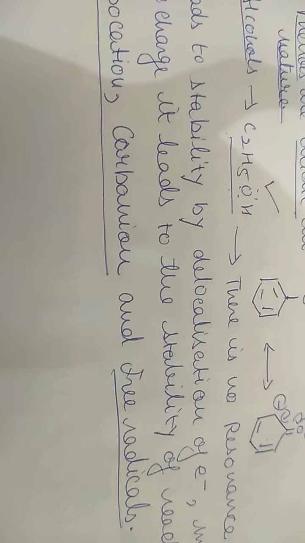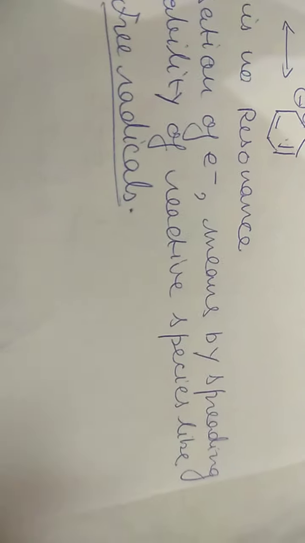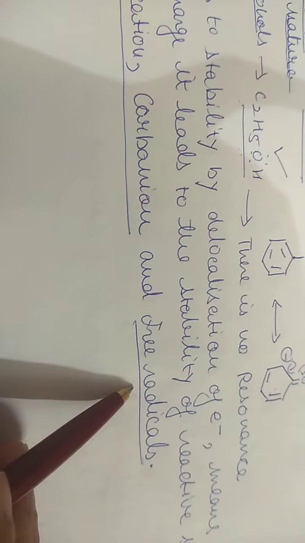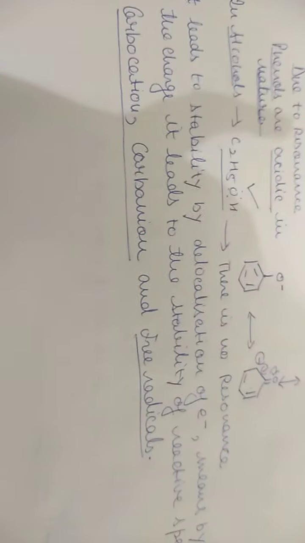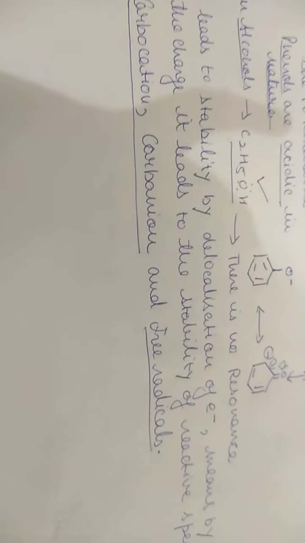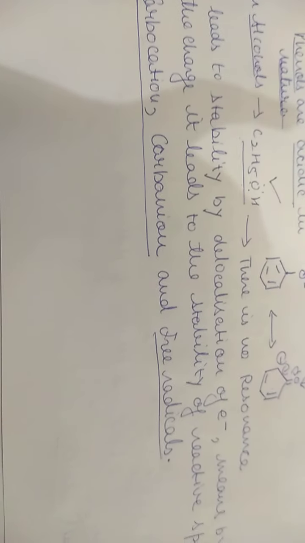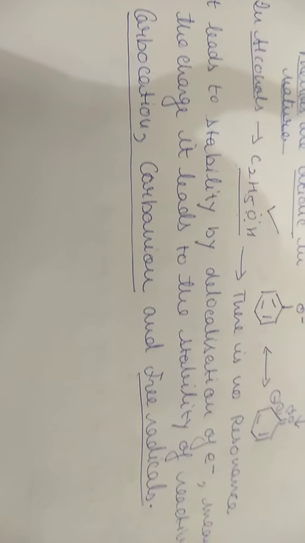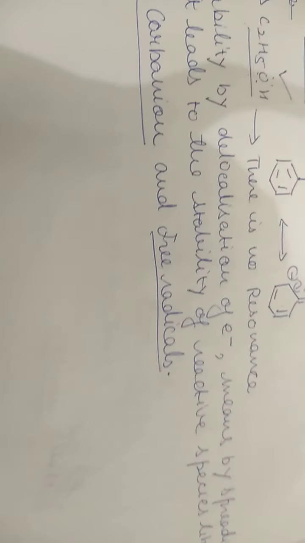It leads to the stability of reactive species like carbocation, carbanion and free radicals.